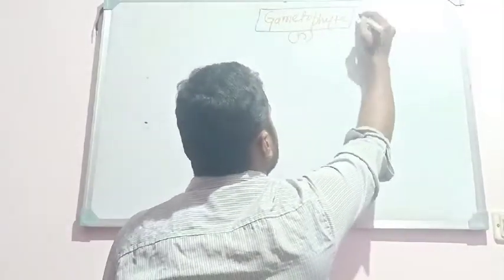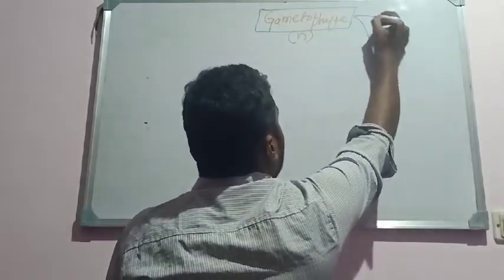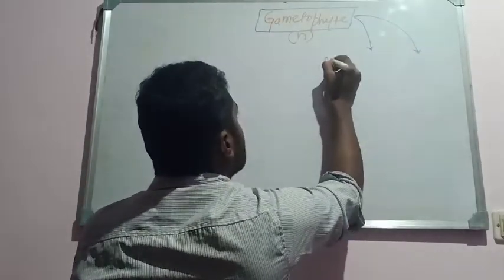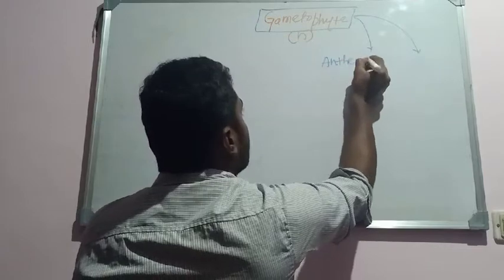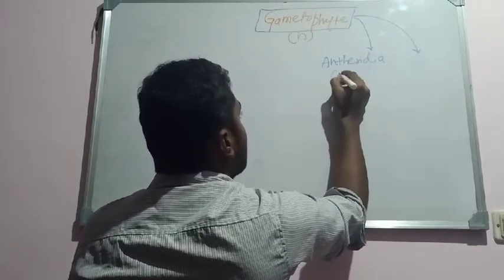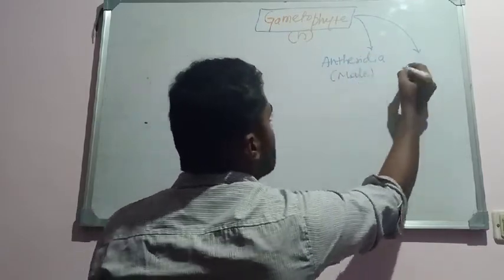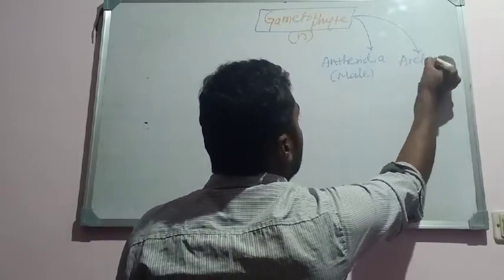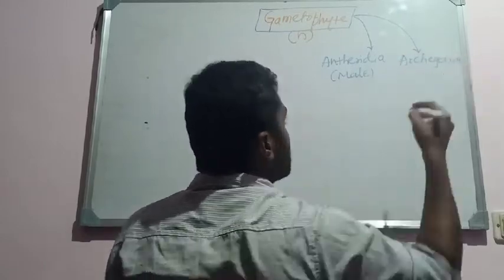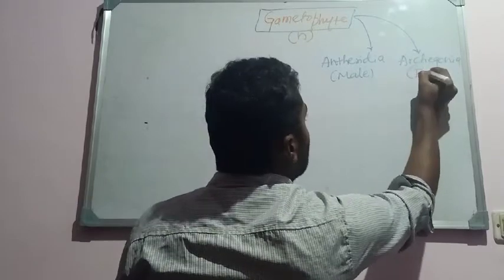What are the sex organs here? Antheridia and archegonia. It bears sex organs like antheridia, you know that this is the male sex organ, and it bears the archegonia. Archegonia is the female sex organ. Okay, this is the female sex organ.